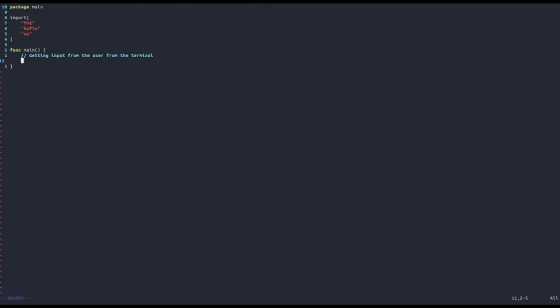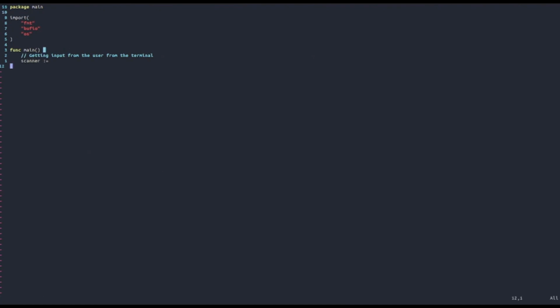So to set up a scanner, which means basically something that will read input from the user from the terminal, it might look a little intimidating in the eyes of a beginner, because we will need a few more lines of code than maybe you're used to at this point, but don't worry, because I'm sure all these lines of code will actually make sense. So first of all, we need to create a scanner object, and this scanner object is basically responsible for scanning the input of the user. So we can call it scanner, maybe it's more readable like this,